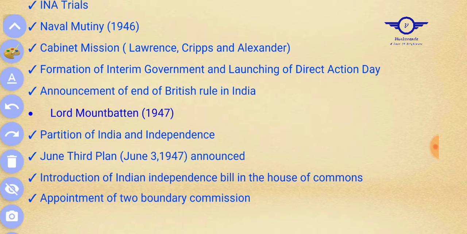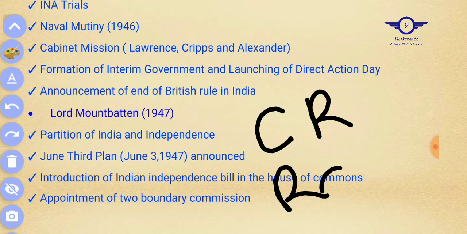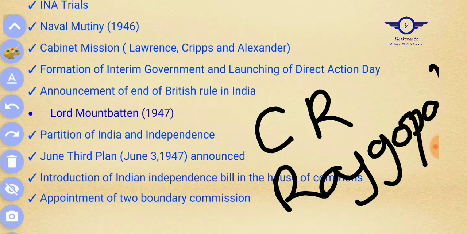And the last Viceroy of India and first Indian Governor-General was C. Rajagopalachari, Chakravarti Rajagopalachari. Remember his name. Okay, this is enough for today's video.